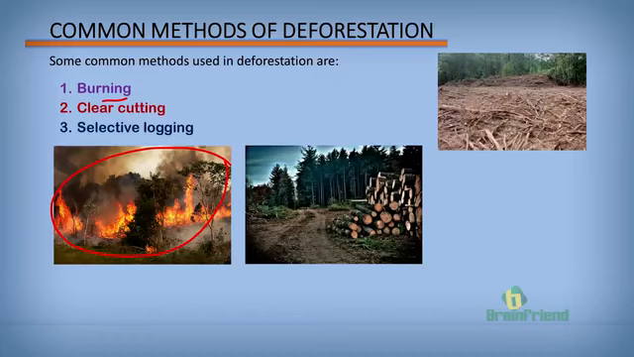Or by clear cutting, we clear up everything. Probably we use a tractor to clear up everything that we find around. We can also do selective logging. It's another method of deforestation. You pick particular trees and cut them down that will suit your purpose.